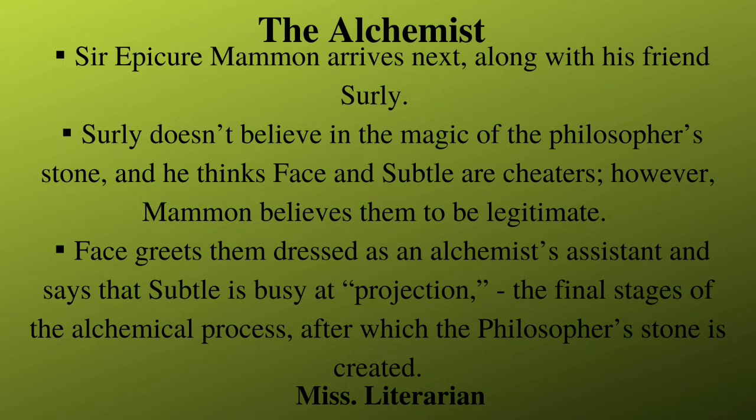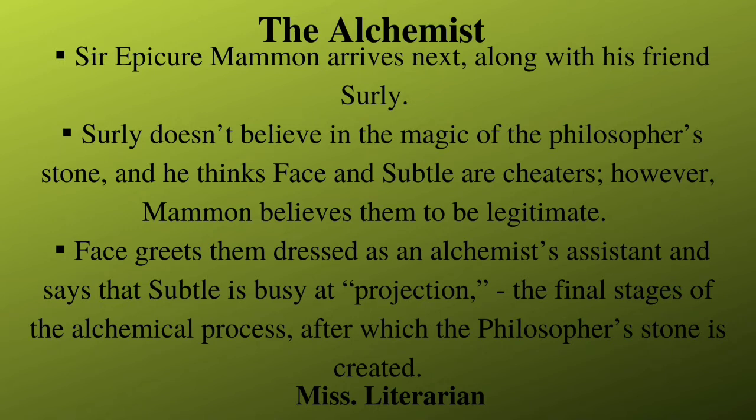Mammon says he will use the stone to transform himself into a rich man, and he will cure the sick and stop the plague. Mammon's friend Surly does not believe in the magic of the Philosopher's Stone, and he already thinks that Face and Subtle are cheaters. However, Mammon argues to his friend Surly that Face and Subtle are legitimate people. Now as they enter the room,